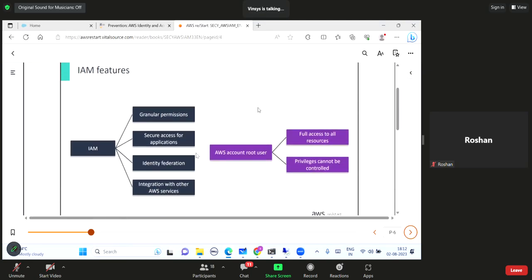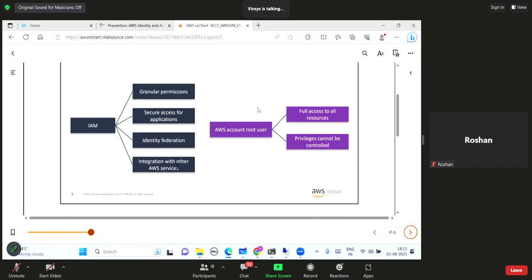What are the features of IAM? You can assign granular permission. You can secure access for various application. You can go for identity federation, and there is integration with other AWS services. So you can control access to multiple services using this identity and access management. AWS account root user has full access to all the resources. And there is no way to control actions of this root user. So that is the reason you should not use that root user for day-to-day tasks.